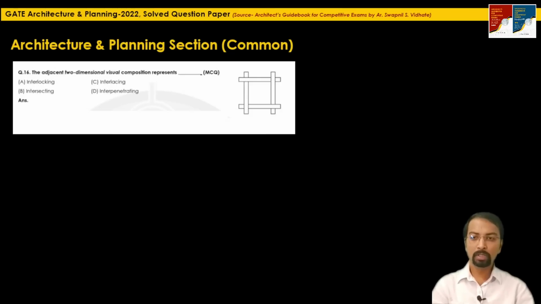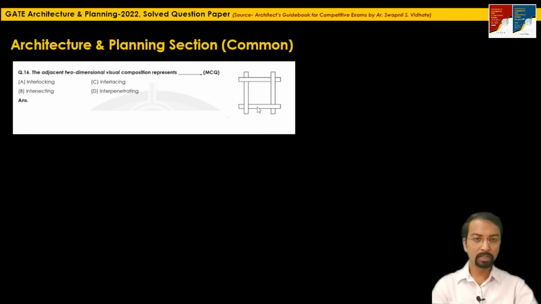The next question is question 16. The adjacent two-dimensional visual composition represents dash. The options given are interlocking, intersecting, interlacing, interpenetrating. If you carefully see the three options, A, B, and D, none of these members are getting interlocked with each other.